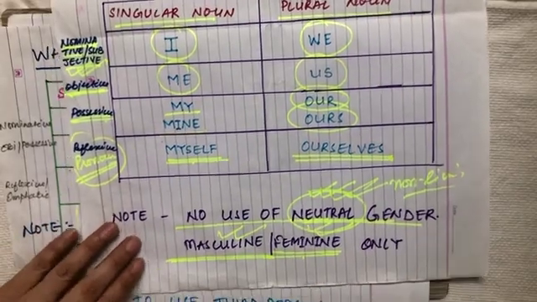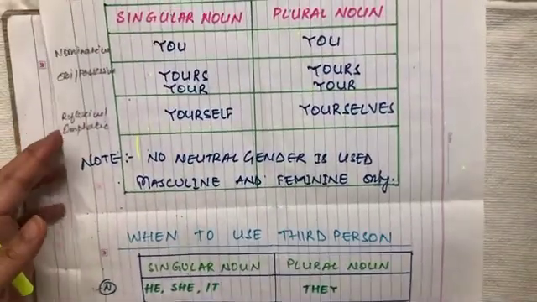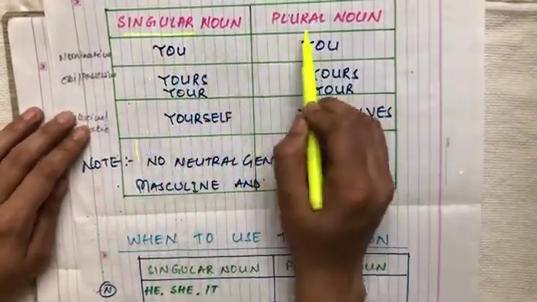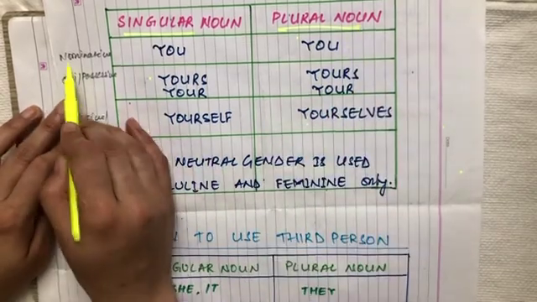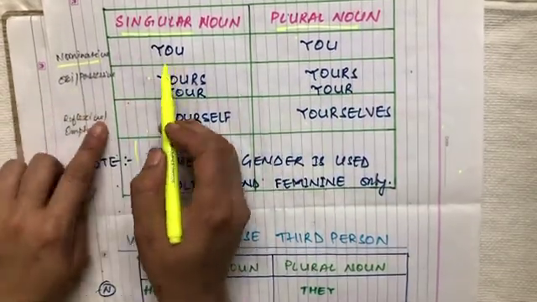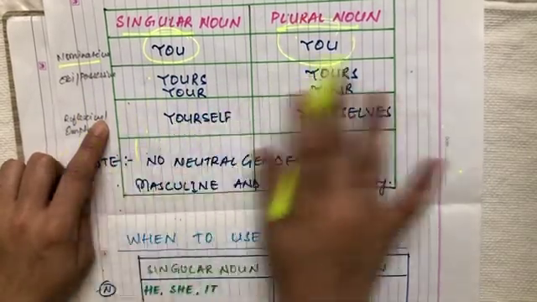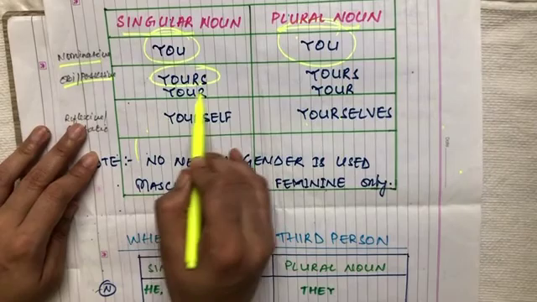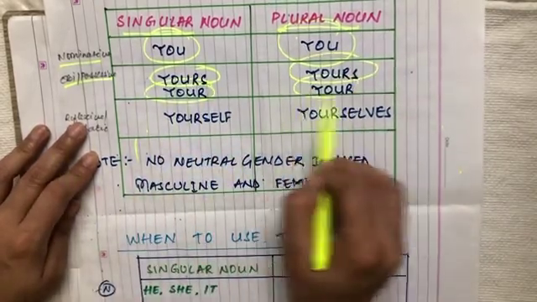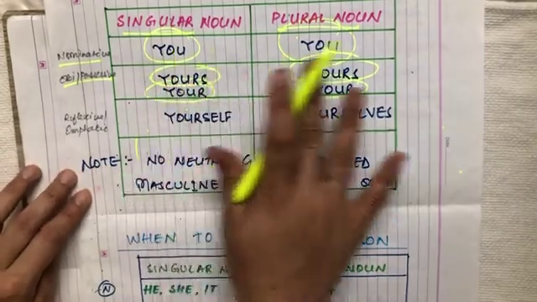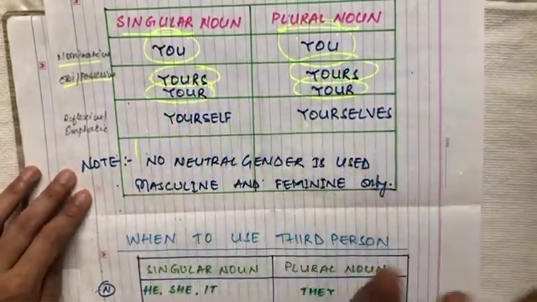Now let's talk about the second person. In this also, singular noun and plural forms. Again, nominative, subjective: in nominative or subjective form it is you. The form remains the same. There is no change. In objective and possessive, yours, no change. It remains as it is. There is no change in the form of you and you, yours and yours.